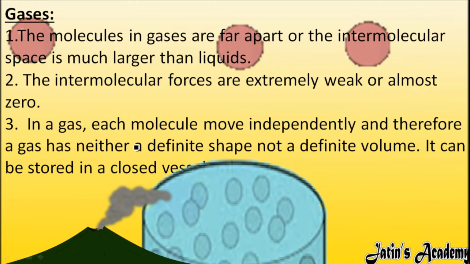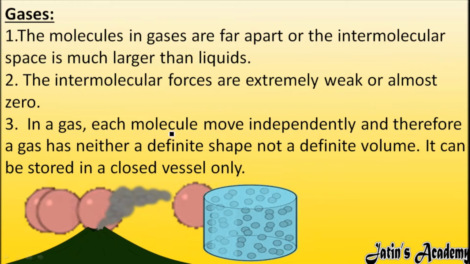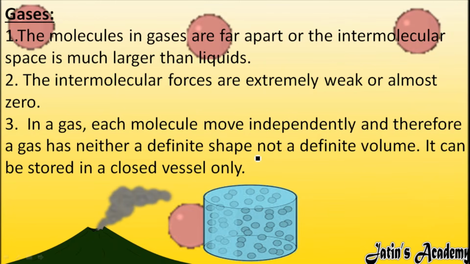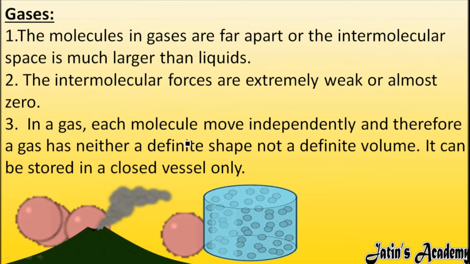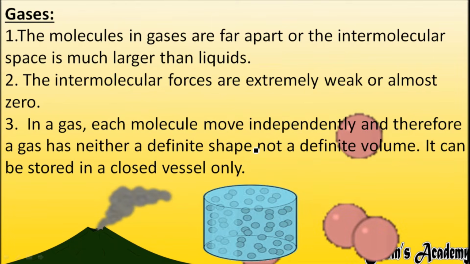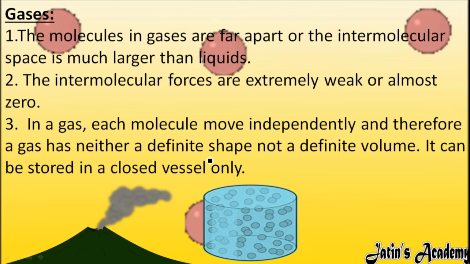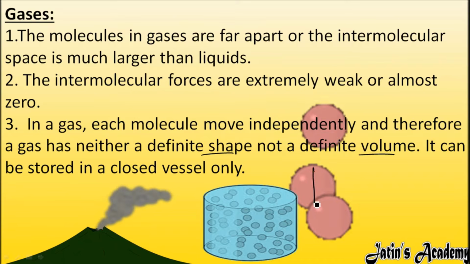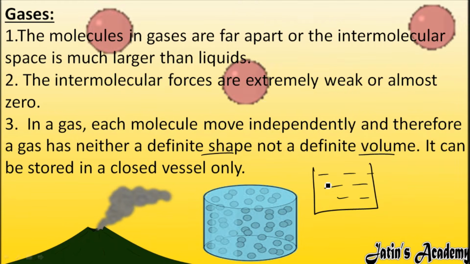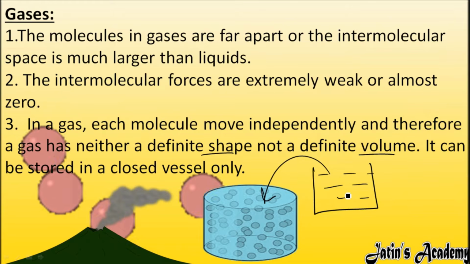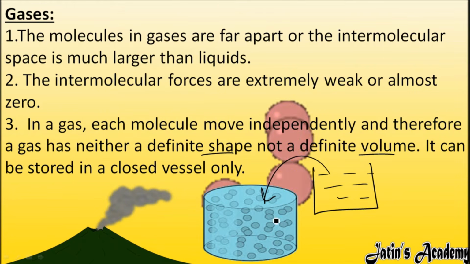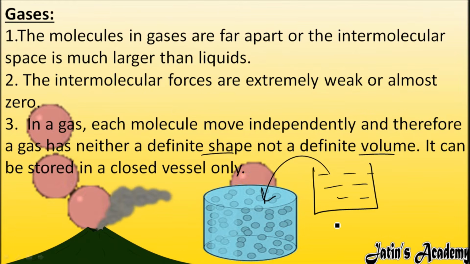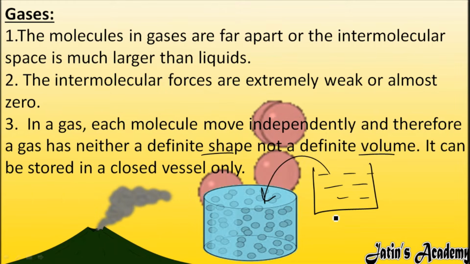Next, the third point. In gas, each molecule moves independently, and therefore gas has neither a definite shape nor a definite volume. As you can see, the gas molecules are moving independently here and there. Due to this, the gas does not have any definite shape, and it does not have a definite volume also. If I contain the gas in this vessel, the volume is different, but the same amount of gas is going to occupy this volume also. So the volume of the gas is not definite as we change the shape of the container.